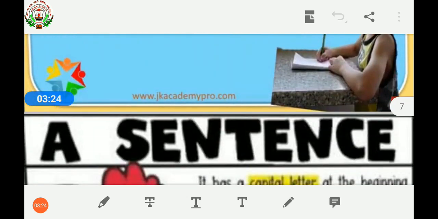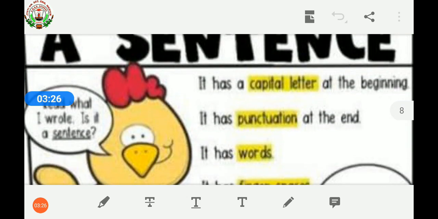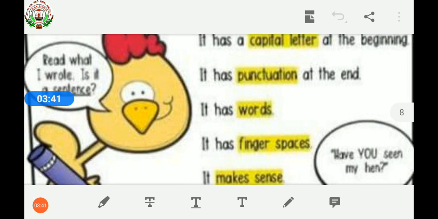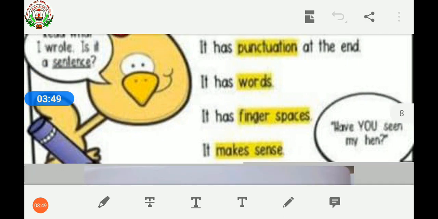Some more things about a sentence: it has a capital letter at the beginning, it has punctuation at the end. It means either a full stop, or, if the sentence is asking some question, then there is a question mark. It has words, a group of words joined together in such a way that it gives us some meaning. It has finger spaces.